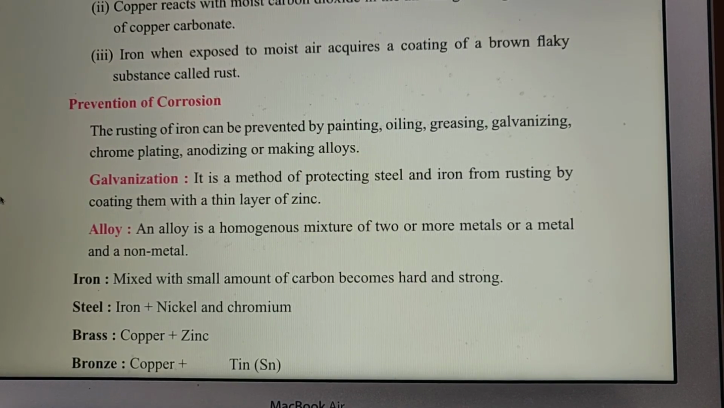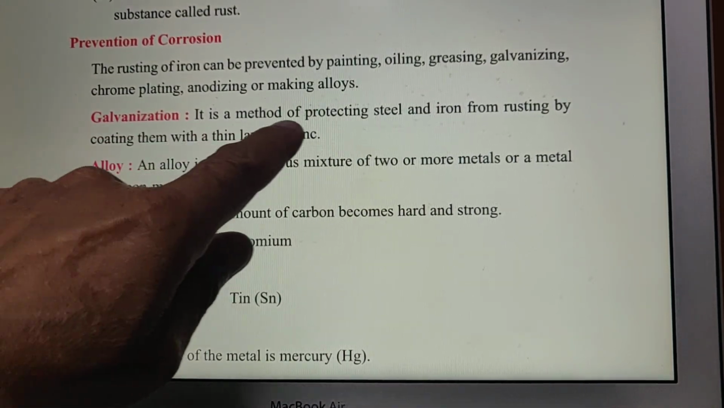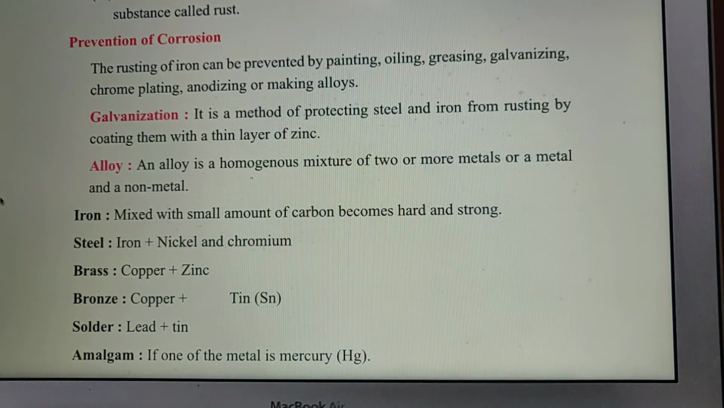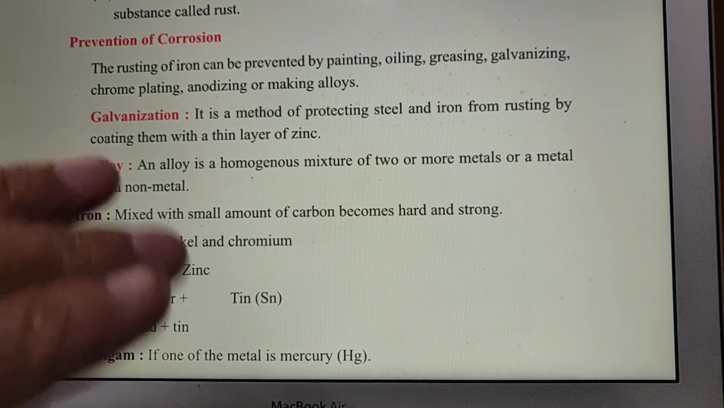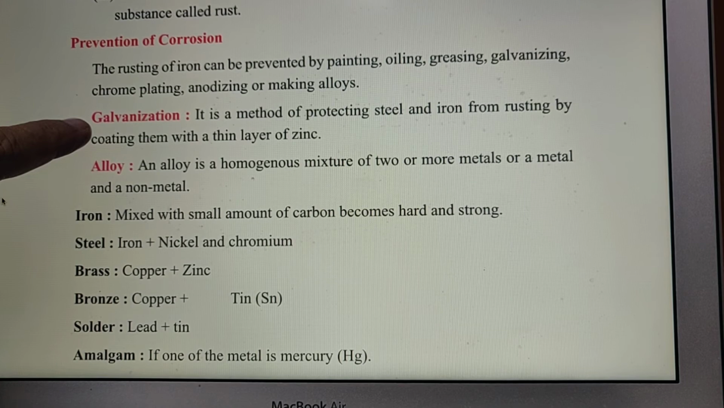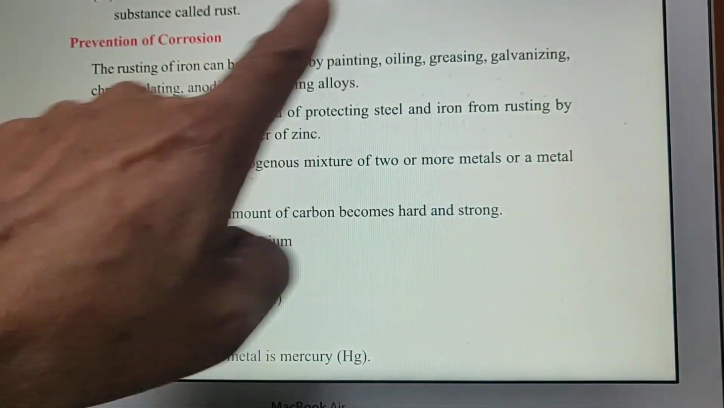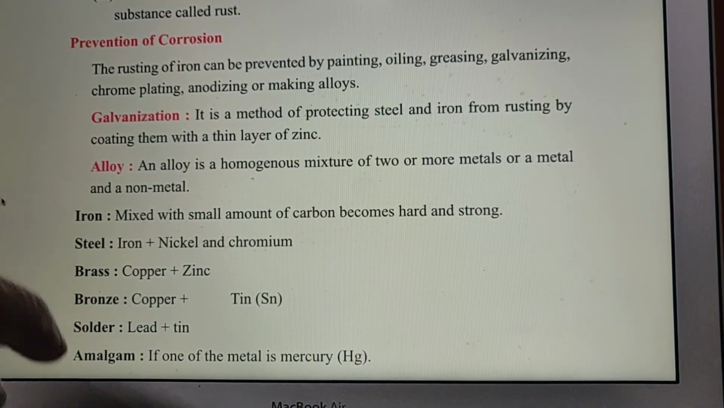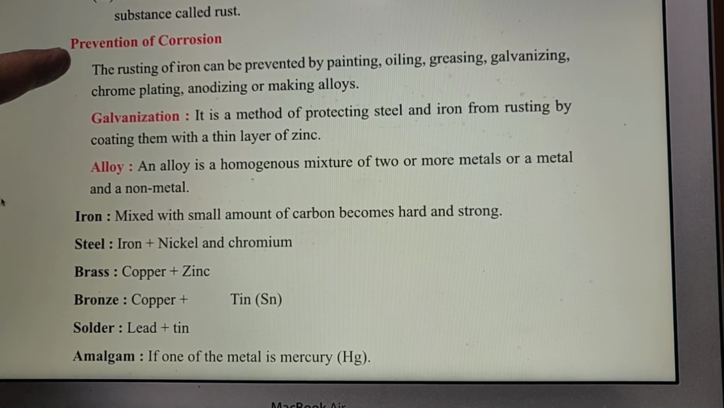Now how is it prevented? Prevention of corrosion is done by galvanization. It is a method of protecting steel and iron from rusting by coating them with a thin layer of zinc. If we coat a thin layer of zinc over the metal surface, this process is called galvanization, and it will protect against the effect of moist air and prevent further formation of brown flakes over the iron articles. Alloying, where we mix two or more metals in some ratios, also prevents corrosion.